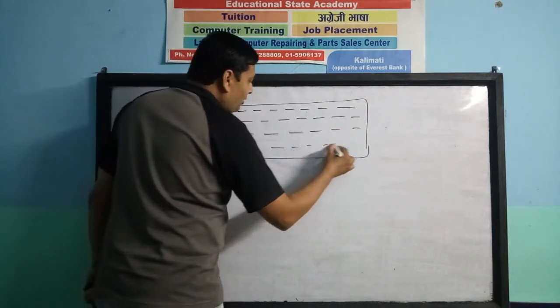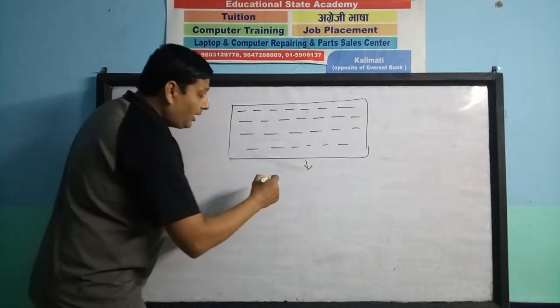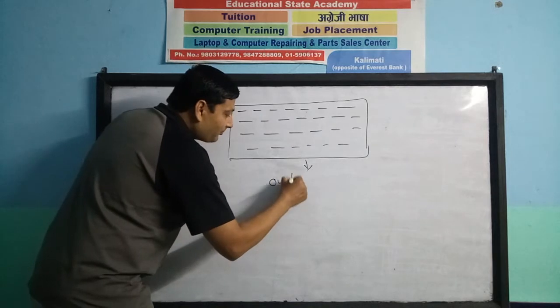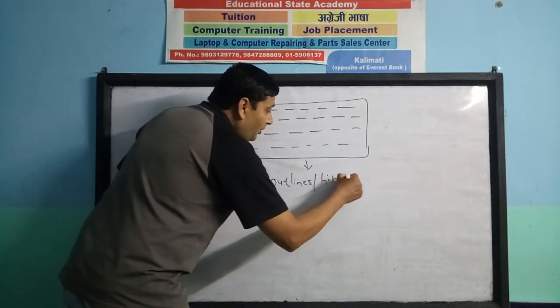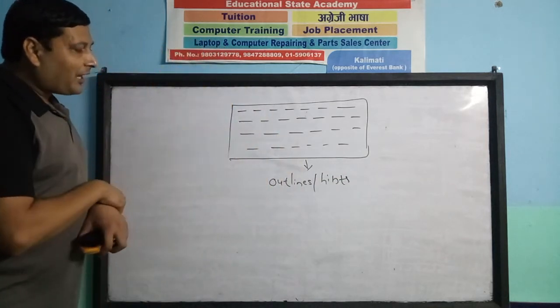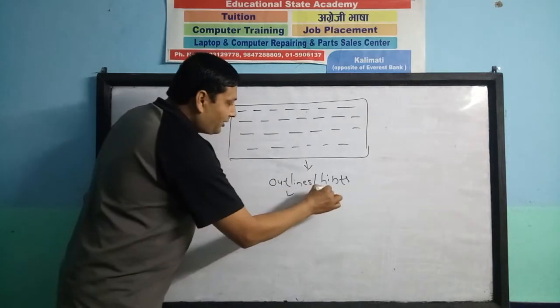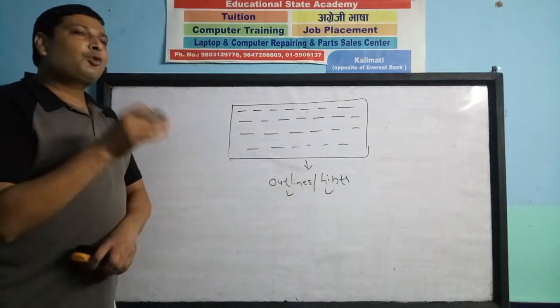These broken parts tell us all about the subject matter of the story as outlines or hints. The given structures within the rectangular box can be called outlines or hints. After reading these outlines, you can make sure what the story is about.